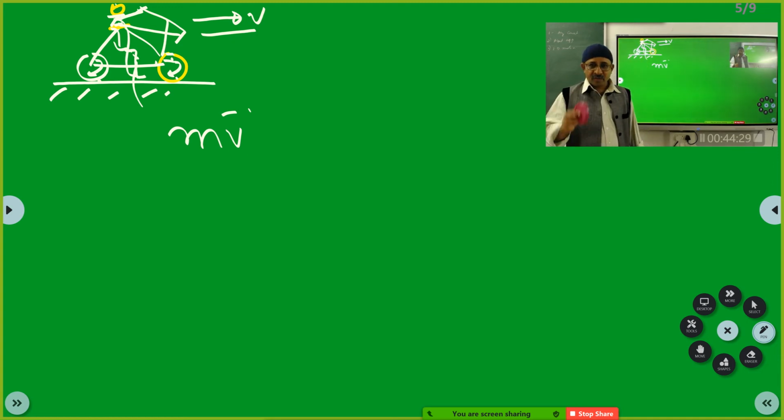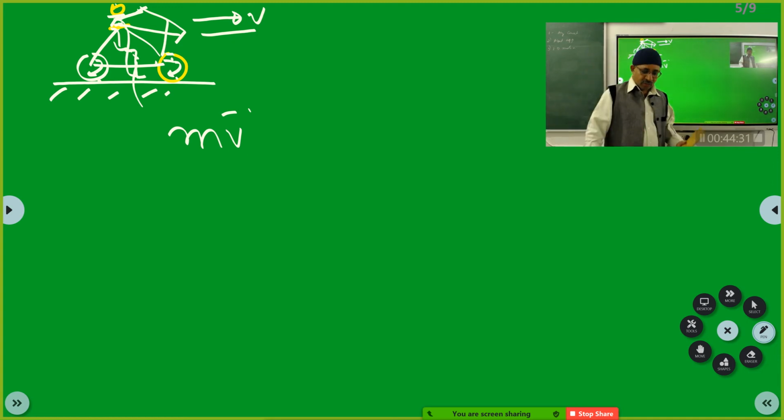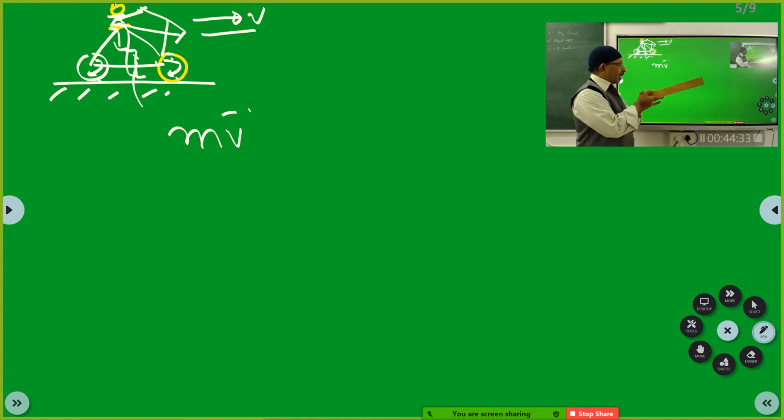Got it? So that is clear. Now you see that the velocity vector which was like this has now turned like this. That means some force must be acting in this direction, an external force. That is why this has turned. Correct?